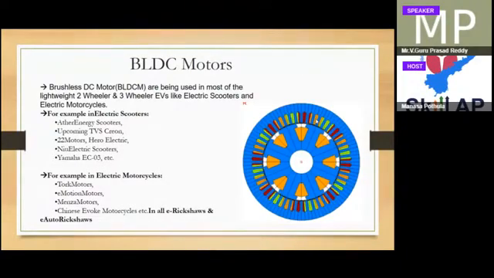That back EMF gives the torque, and it can be used for low power applications also. Mainly in two wheelers and three wheelers, these motors are used. Examples among Indian OEMs are Ather Energy, TVS, Hero Electric, Neo Electric, and Yamaha. These are all scooters, scooty kind of things. In electric motorcycles there are Torque Motors, EMotion Motors, and Menja Motors. So these are different kinds of motors, and e-rickshaws also have them. Some e-rickshaws, even Bajaj has released.